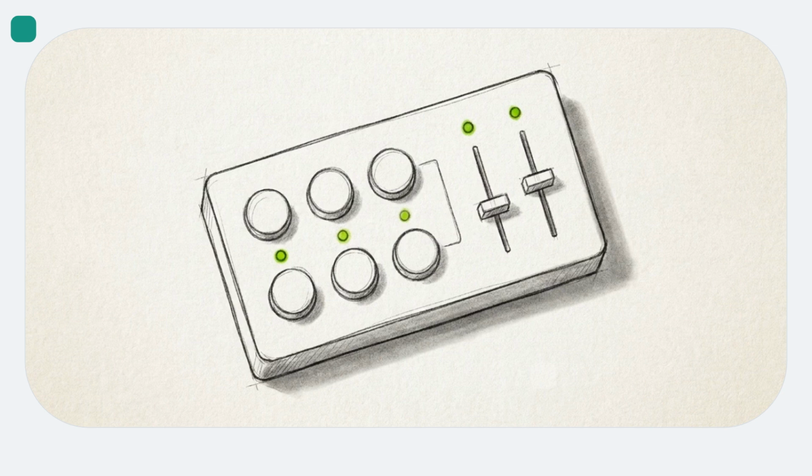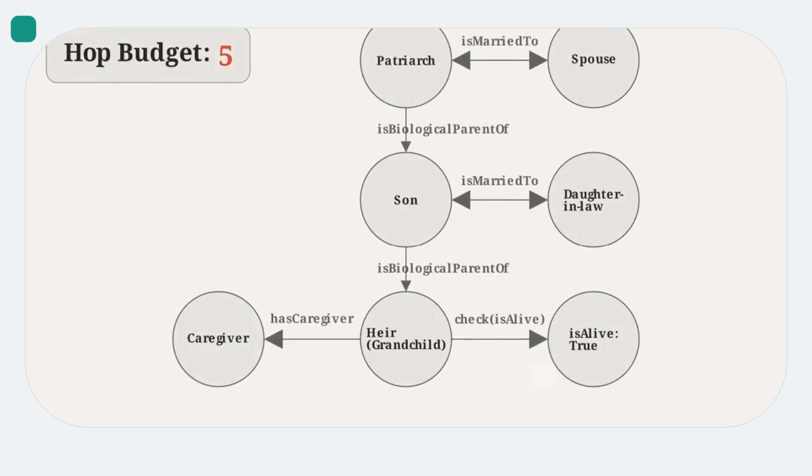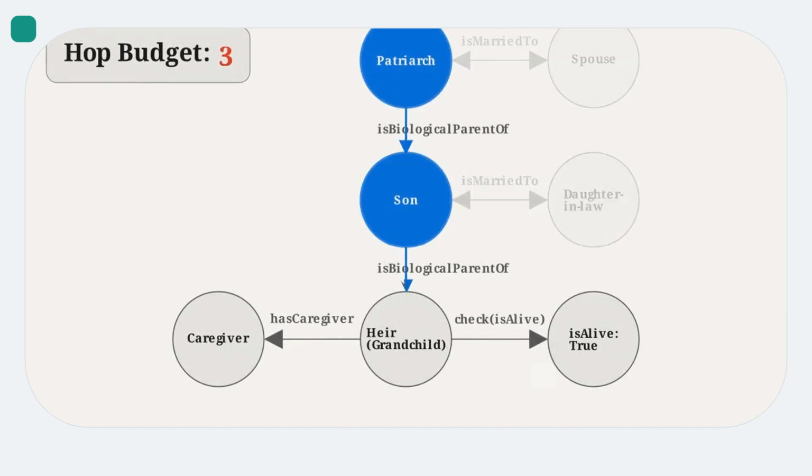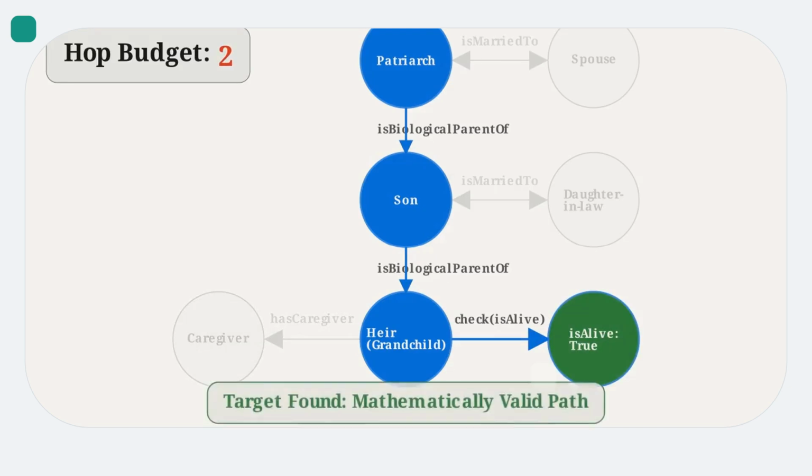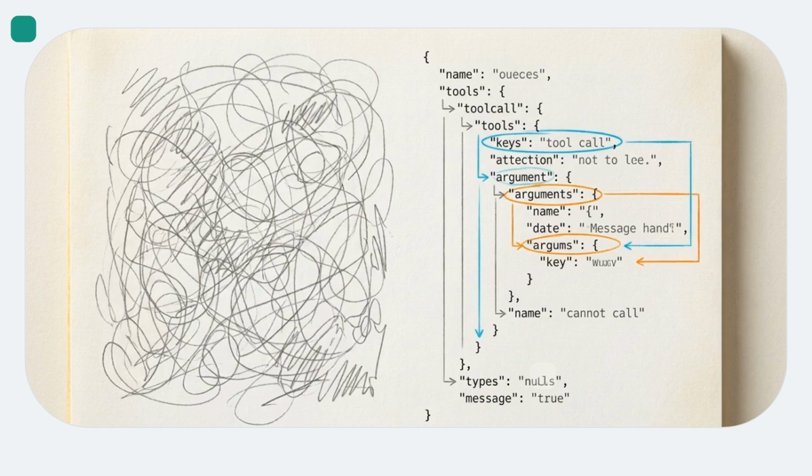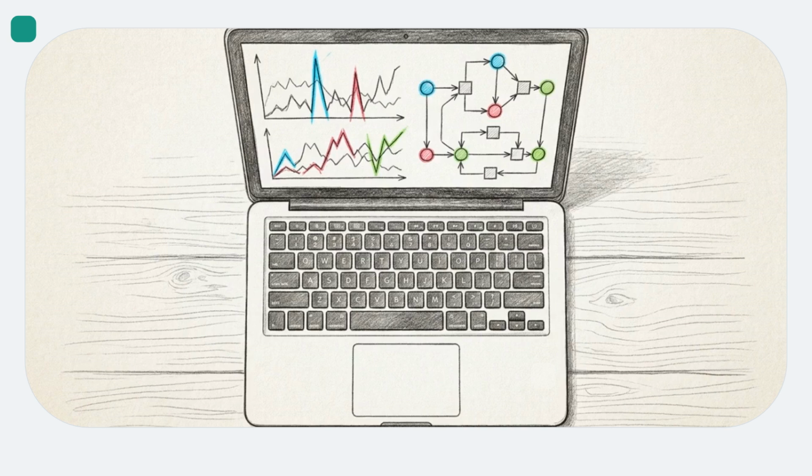This environment is governed by a protocol called dynamic hop control. Dynamic hop control forces the agent to find a mathematically valid path to the heir without exhausting its allocated tool budget. By restricting interactions to 4 explicit tools, the model's internal reasoning transforms from an opaque textual guess into a verifiable decision tree.